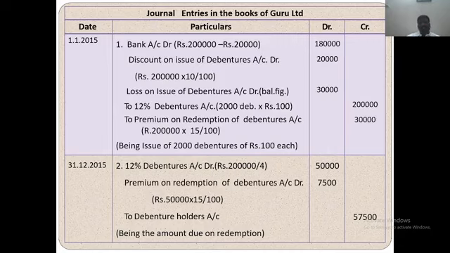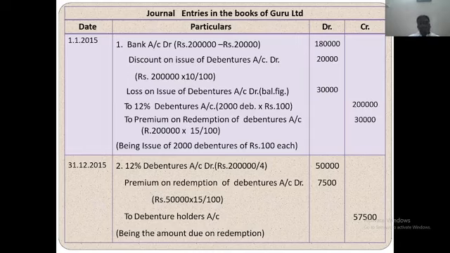The debentures were redeemed at a premium of 15%. 2 lakh into 15 divided by 100, so 30,000 premium on redemption. Total 2 lakh 30,000. Debentures issued to the public received 2,000 into 100, 2 lakh rupees, but with a discount at the rate of 10%, 20,000. The remaining 1,80,000 is received. So the balance is the loss: on redemption of debenture they got a loss of rupees 30,000, plus the discount on issue of debenture.